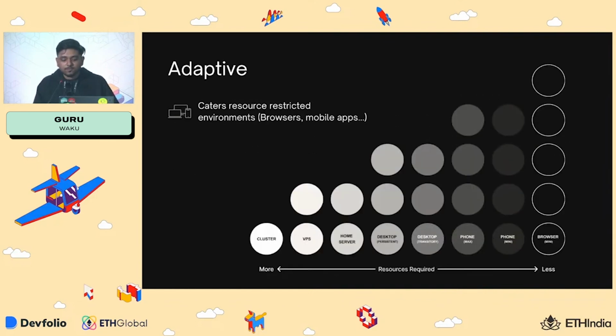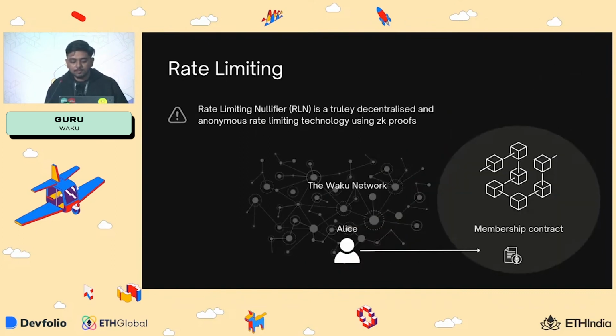So the key features of Waku: it's adaptive. As I mentioned earlier, it can cater to any kind of resource restricted environment. So on the left, you have clusters which have more bandwidth, and on the right you have browsers which have very little bandwidth. So we have different implementations for each of these different resource restricted environments. And it's also rate limited. We have rate limiting nullifiers, which is a truly decentralized anonymous rate limiting technology with ZK proofs.